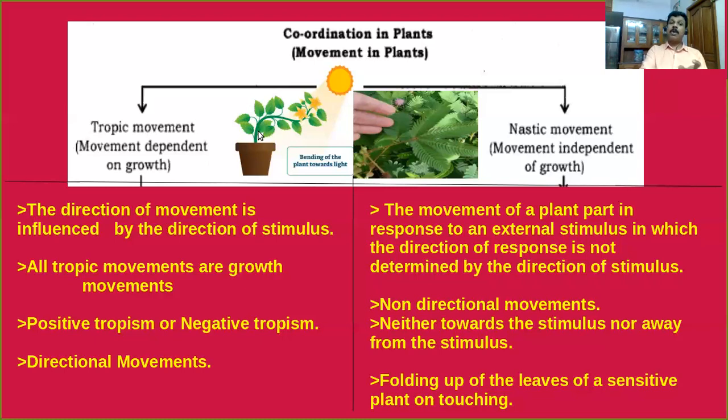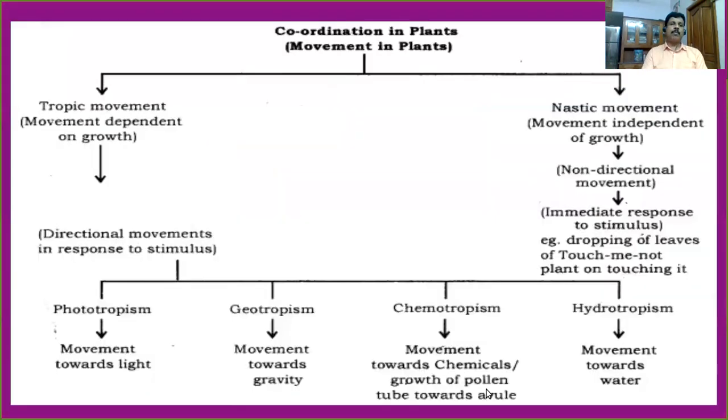Is it clear? But in tropic movements, we have seen the movement of plant parts in response to the direction of stimulus. That means they are directional movements. But nastic movements are non-directional movements. That means they are neither towards the stimulus nor away from the stimulus. Better example, folding up of the leaves of a sensitive plant on touching. Is it clear? Now we have to learn different types of tropic movements.